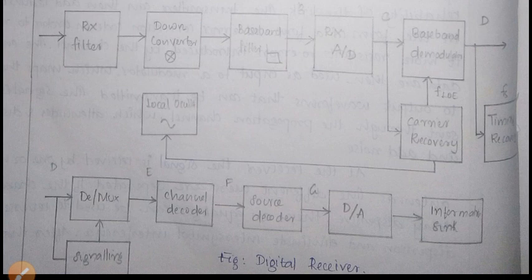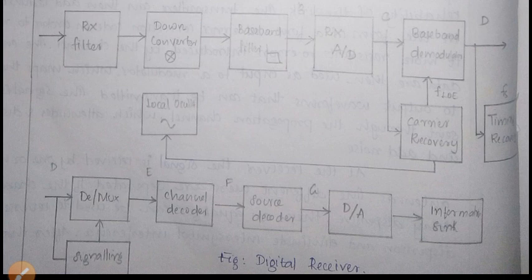Next, signaling recovery. In signaling recovery, it identifies the parts of the data that represent signaling information and controls the subsequent demultiplexers. The receiver side is just the opposite of the transmitting side. Next it will pass on to the channel decoder and source decoder.